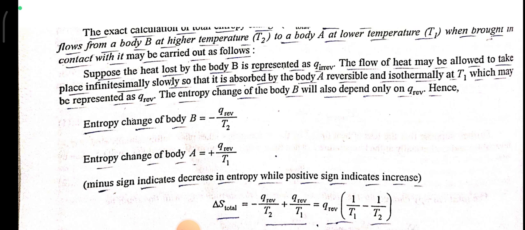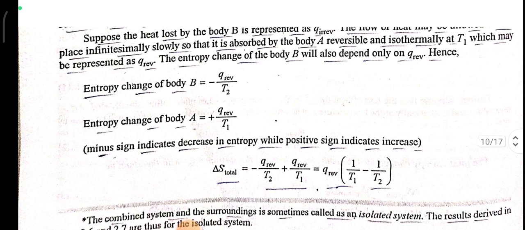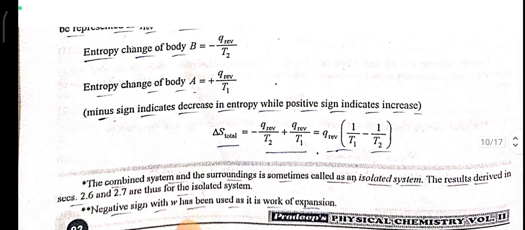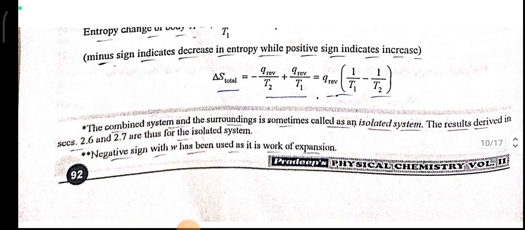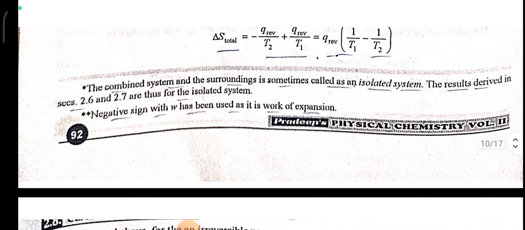The entropy change of body B will also depend on Q reversible. Entropy change of body B equals minus Q reversible upon T2. Entropy change of body A equals Q reversible upon T1. Delta S total equals minus Q reversible upon T2 plus Q reversible upon T1, equals Q reversible times 1 by T1 minus 1 by T2.